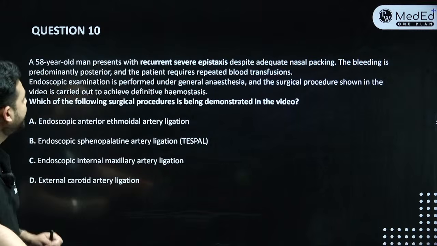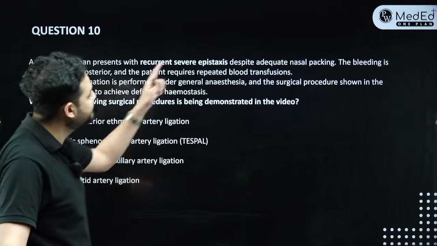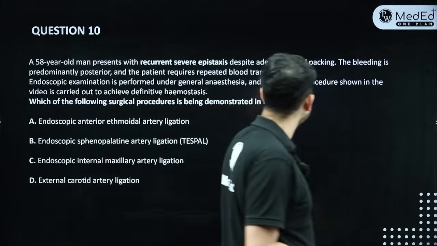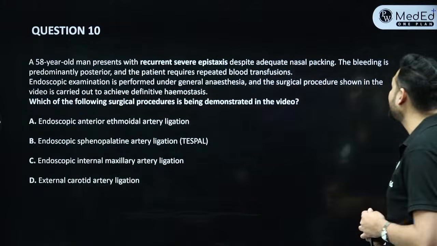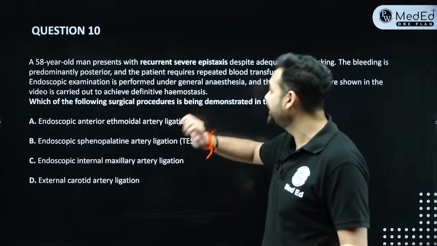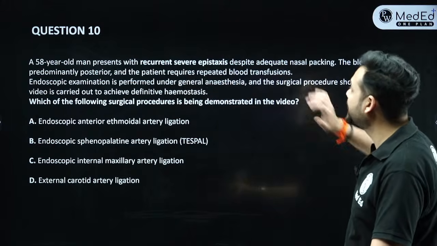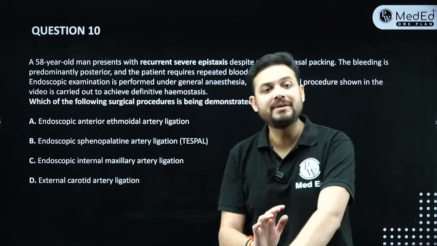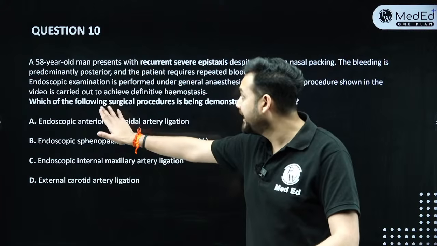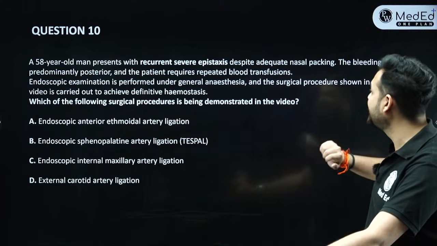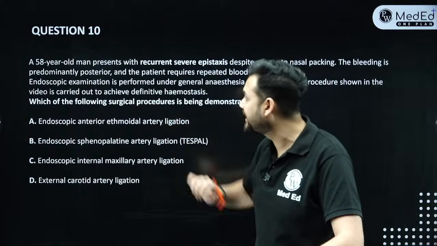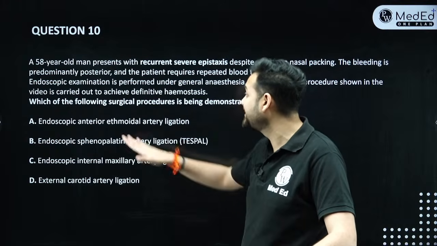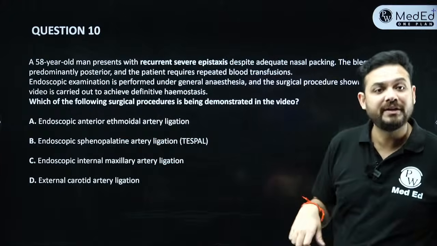So this is about a 58-year-old man who presents with recurrent severe epistaxis. Despite adequate nasal packing, the bleeding is predominantly posterior and the patient requires repeated blood transfusion. So that means by packing, the patient is not getting any better. Endoscopic examination is performed under general anesthesia and the surgical procedure shown in the video is carried out to achieve definitive hemostasis. Which of the following surgical procedures have been demonstrated?